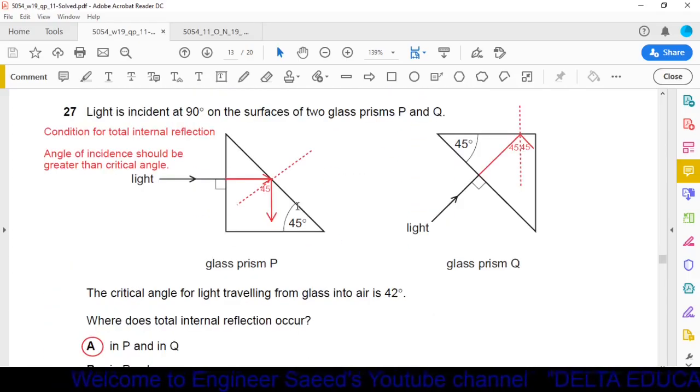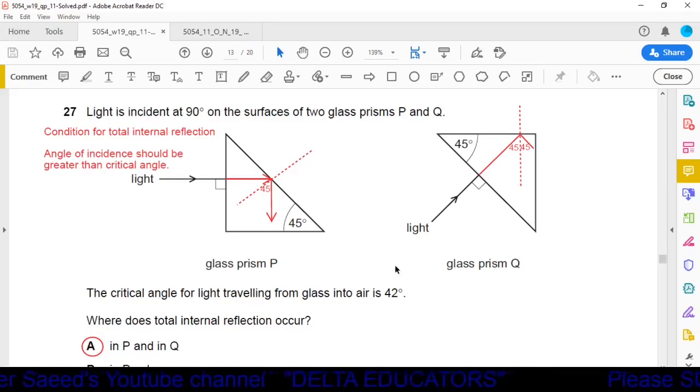Question number 27. Light is incident at 90 degrees on the surfaces of two glass prisms P and Q. The critical angle for light traveling from glass into air is 42 degrees. Where does the total internal reflection occur? Okay, here we have two prisms, prism P and prism Q. In both the prisms, a light is incident at right angle to the surface. It is asked whether there will be total internal reflection in P or in Q or in both the prisms.